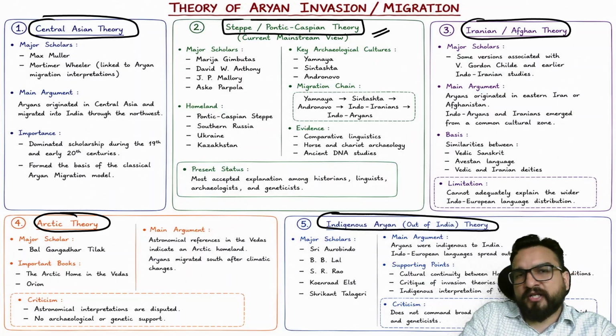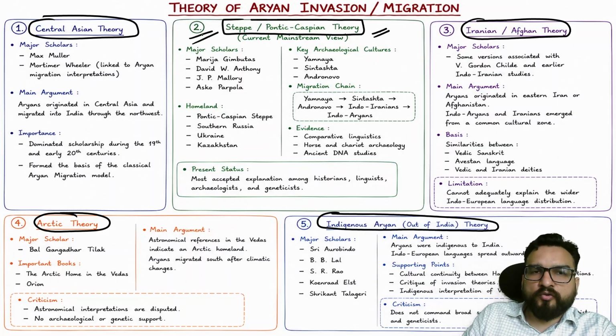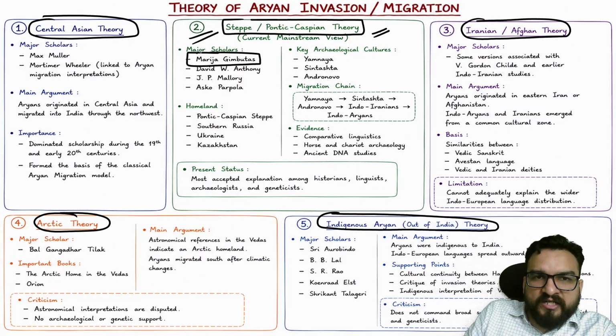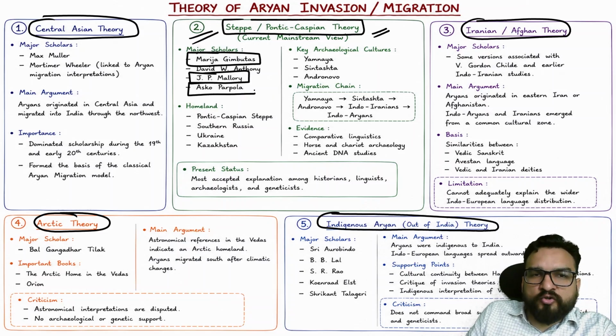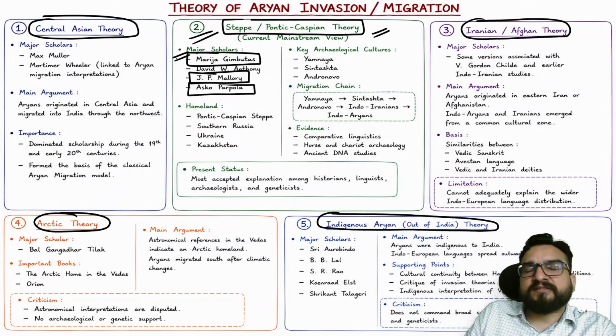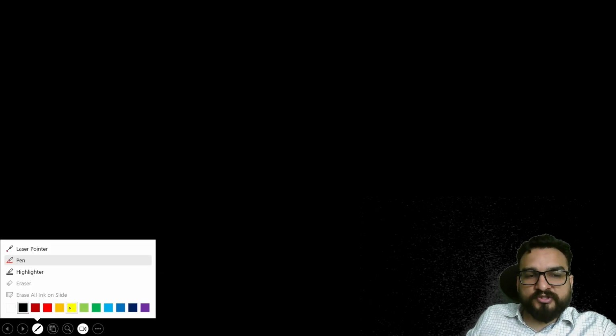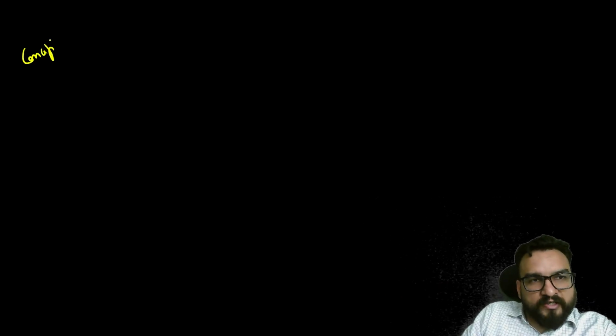I will be explaining to you the most acceptable theory over here, which is given by Maria Gimbutas, J.P. Mallory, Asko Parpola. Maria Gimbutas is a big name, guys, a very big name all over the world with respect to archaeology and anthropology. Now you try to understand. I am giving you the concept over here now, for your conceptual clarity.